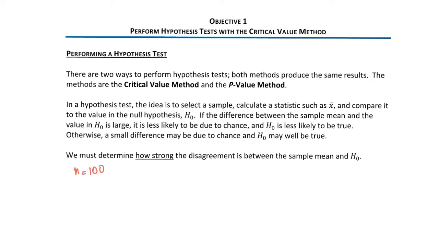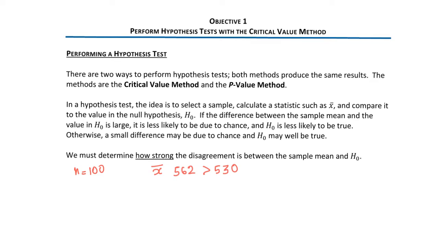Now assume that the teacher draws a random sample of 100 students who are planning to take the SAT and enrolls them in the online coaching program. After completing the program, their sample mean SAT score is 562. This is higher than 530. So can he reject the null hypothesis and conclude that the mean SAT math score for his students is greater than 530? The sample mean 562 differs somewhat from the null hypothesis value.